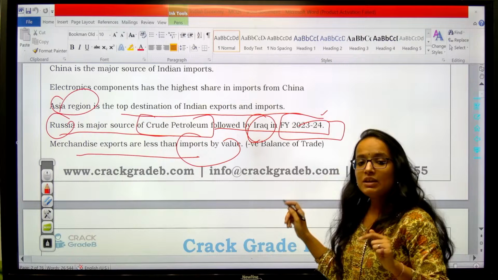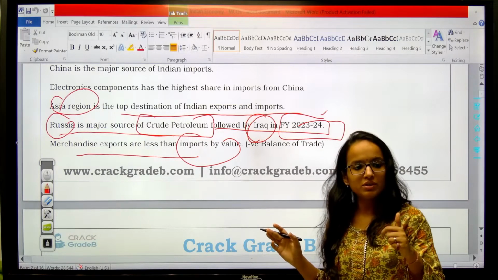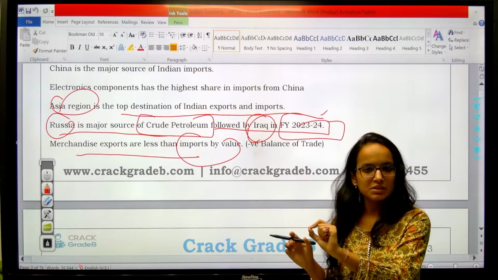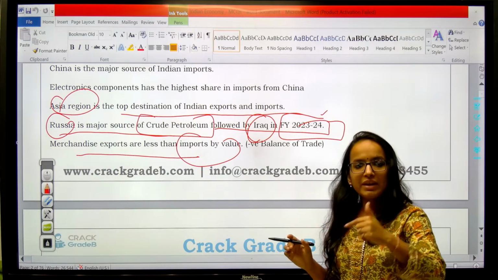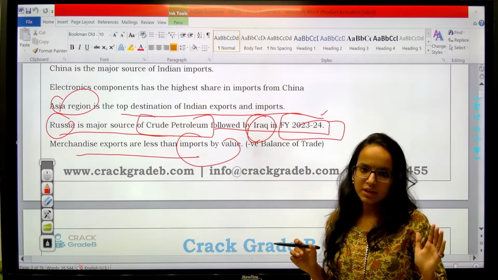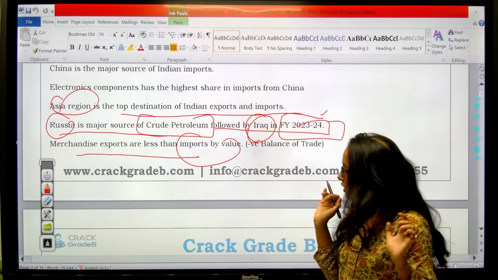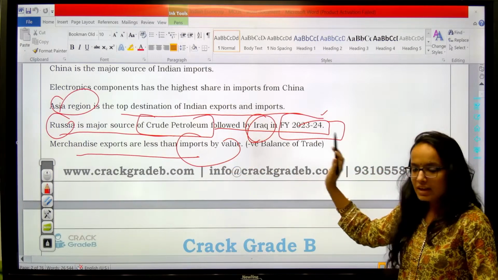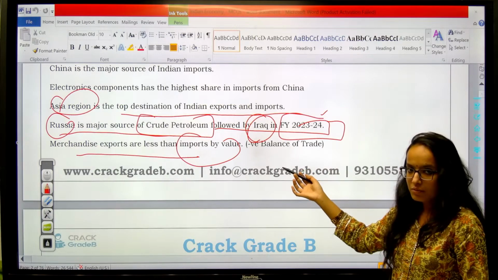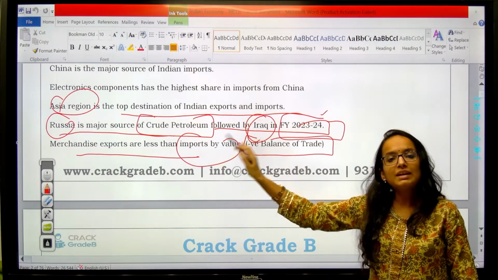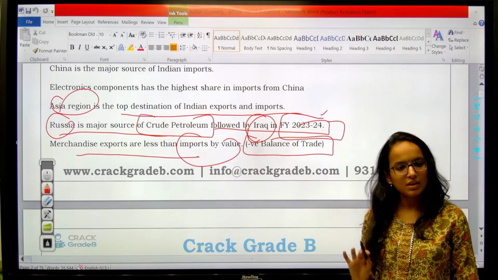Second thing, if we talk about the services trade of India, India has a positive trade balance in services, which is to say that we export more services than we import them. Clear? So you should remember these two trade balances of India. So merchandise exports are less than imports by value. Okay. So we have a negative merchandise or goods trade balance in India.